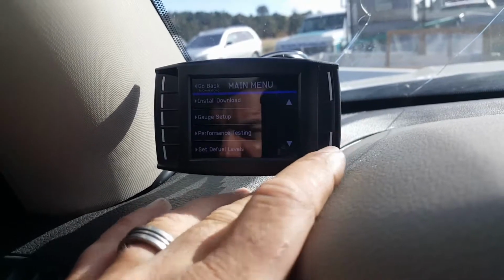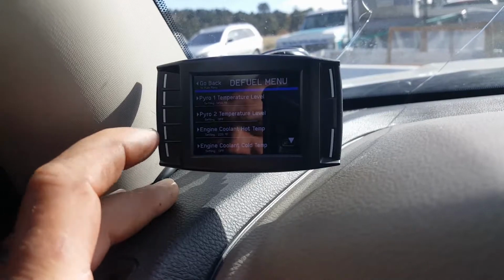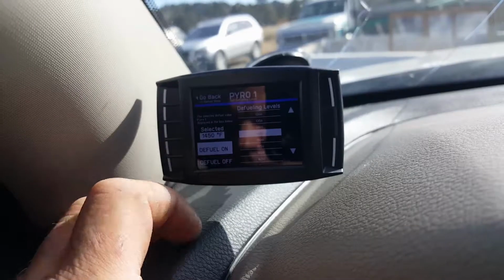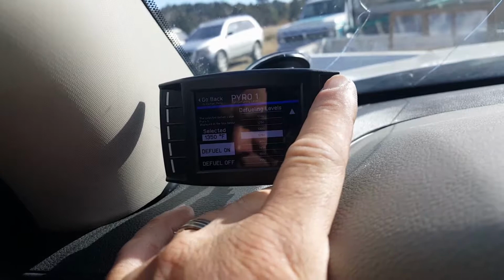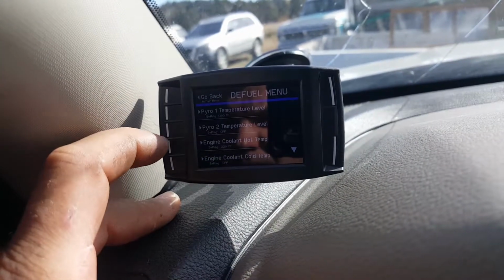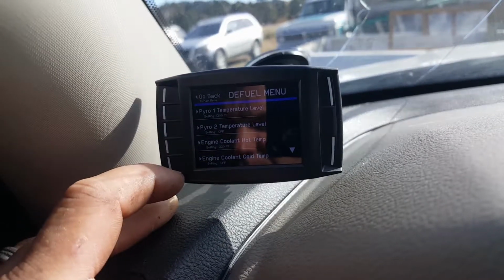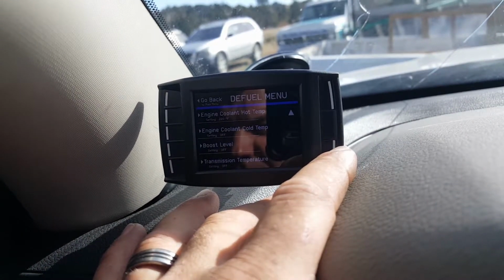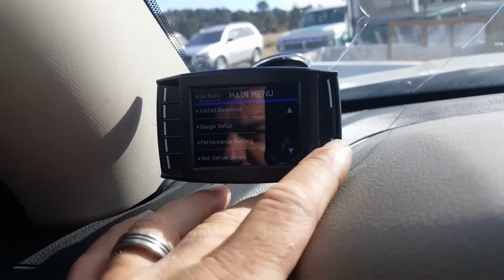Let's see what else we got. Set default levels. I'm gonna go here because I don't want it to be that high. I want it to be low. Let's do 1300. 1300, engine coolant 220. So basically I'm just gonna go through here, just selecting junk.